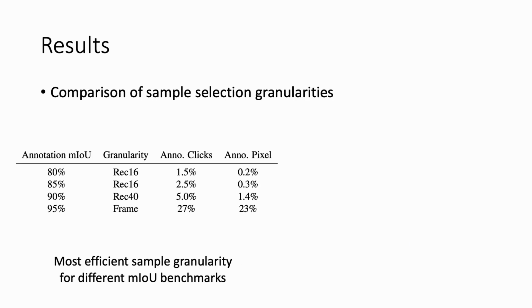This table shows the most efficient sample granularity for different mIoU benchmarks in CNET. For example, to achieve 80% mIoU, we should annotate 16 by 16 rectangle samples as it's the most efficient among all the granularity options. We observe that the optimal granularity in video annotation tasks is not determined, but depends on the desired level of annotation quality.